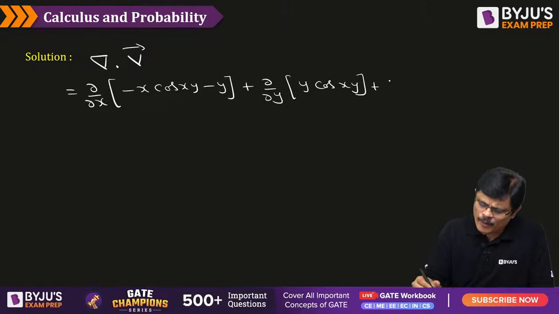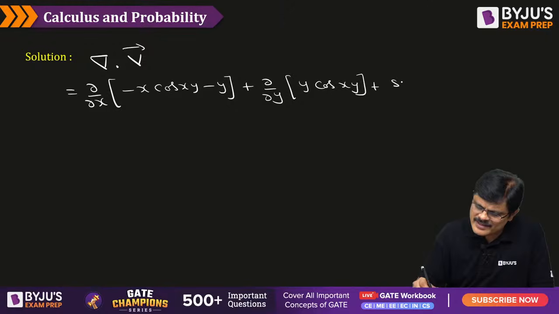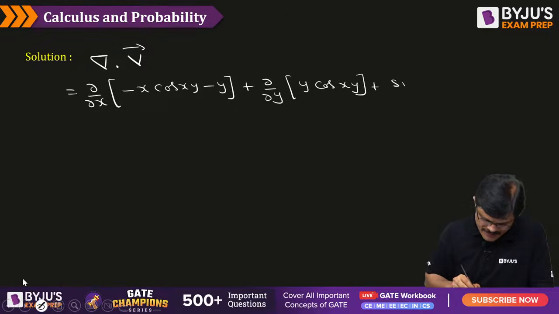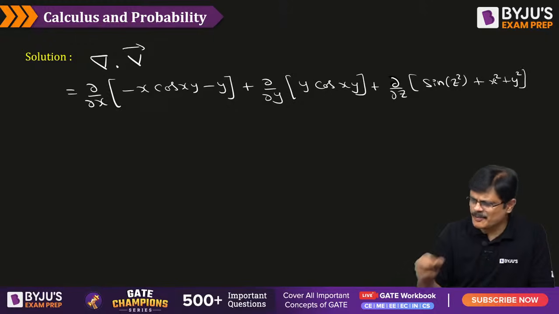Then the k component, which is sin of z square plus x square plus y square, dou by dou z. Don't forget, sir. Dou by dou z of sin of z square plus x square plus y square. It is simple work, my dear friends.